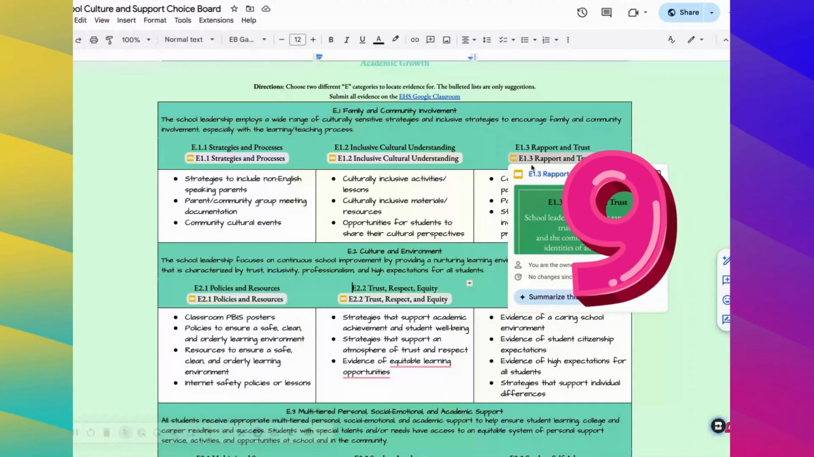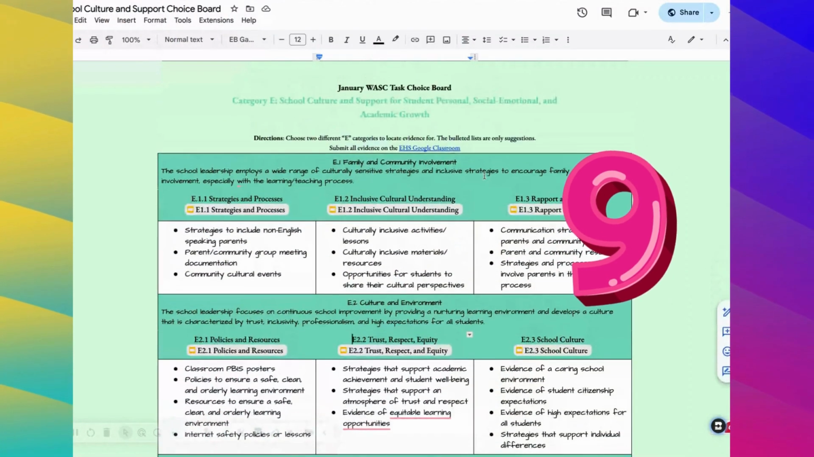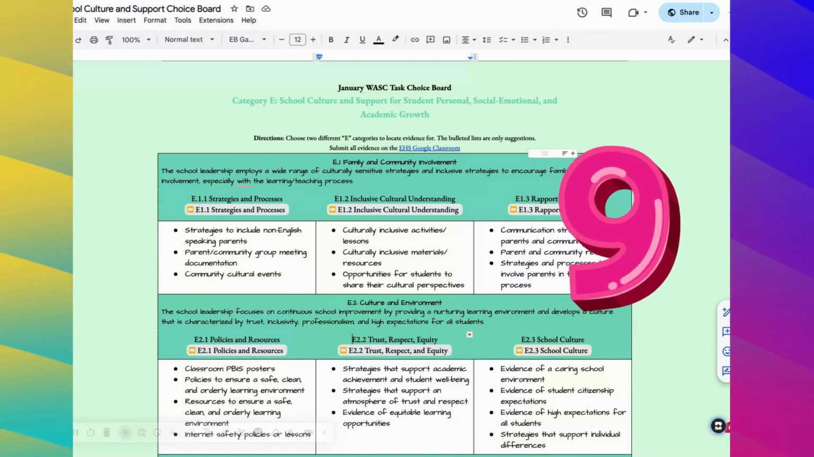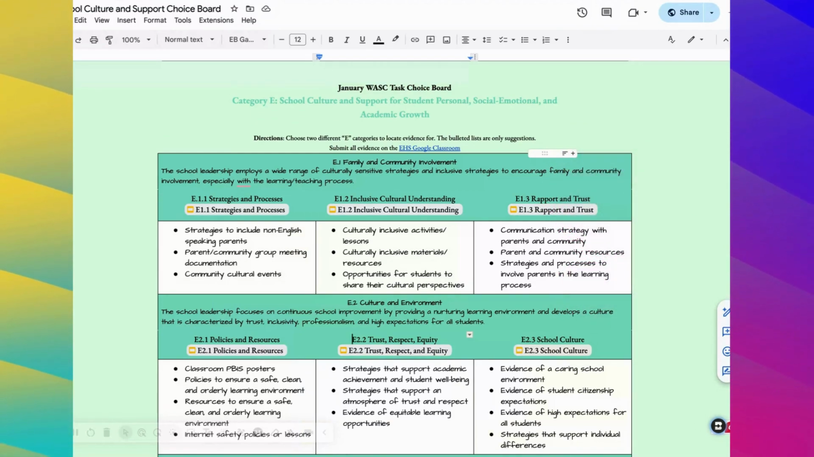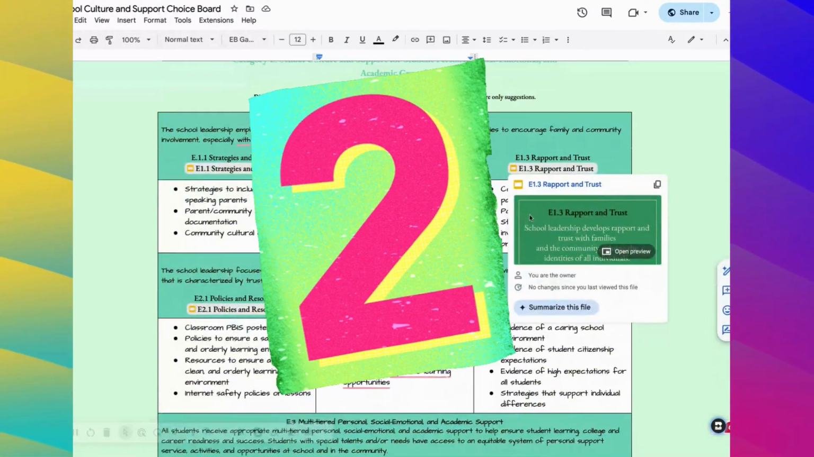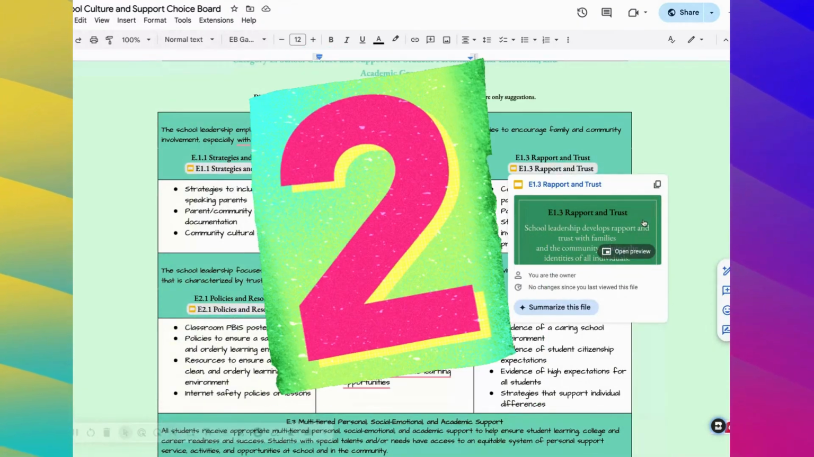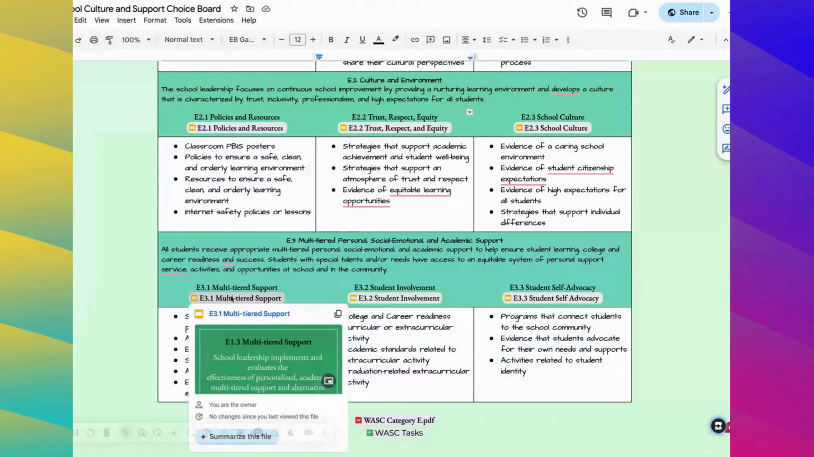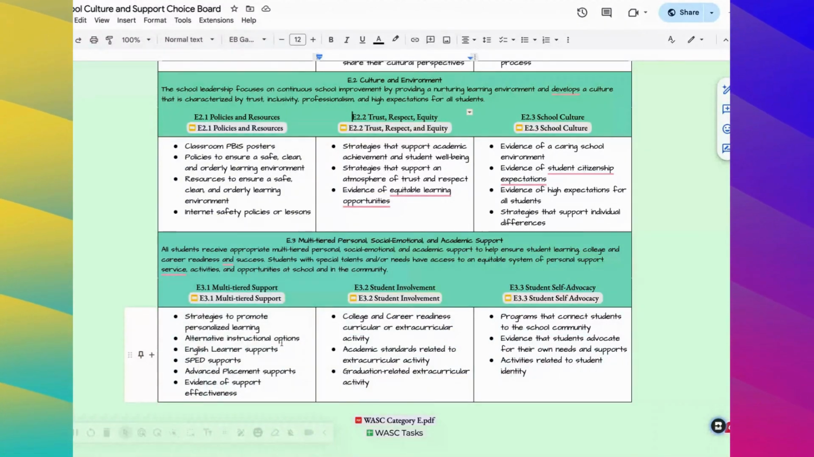There are 9 total indicators this month that we're asking everybody on campus to look at and find evidence for so that we can evaluate our effectiveness or ineffectiveness when it comes to this category of school culture and support. So there's 9 indicators. You just need to find 2, and 2 that you think you can find evidence for. So in my case, I'm going to go to first E3-1 multi-tiered support. The reason why I think I can easily find evidence for this category is because in the little sample ideas for what kinds of evidence you can include, advanced placement supports is listed here.